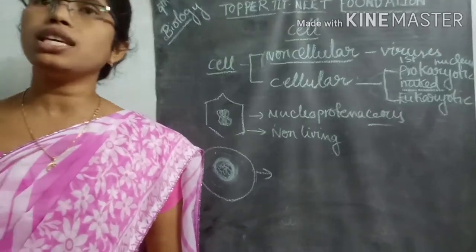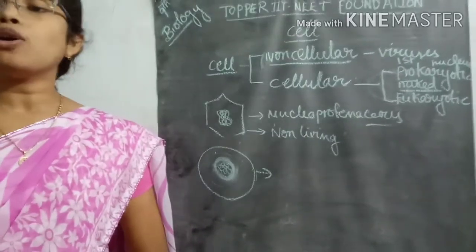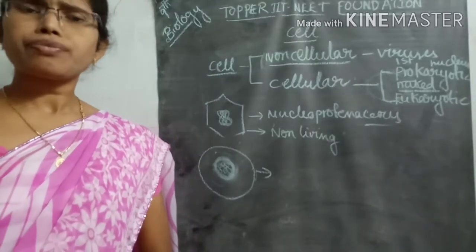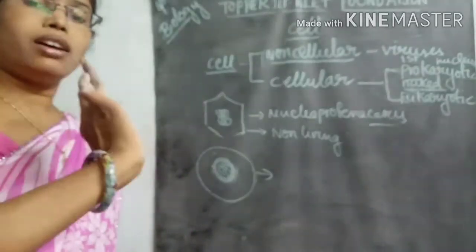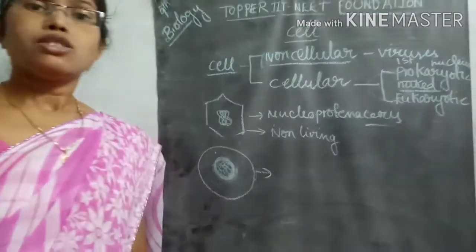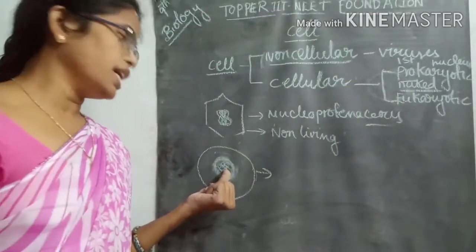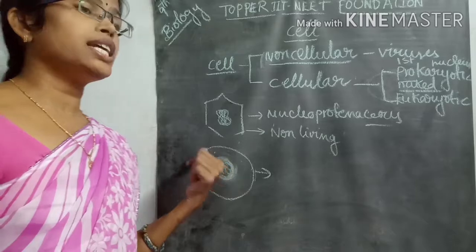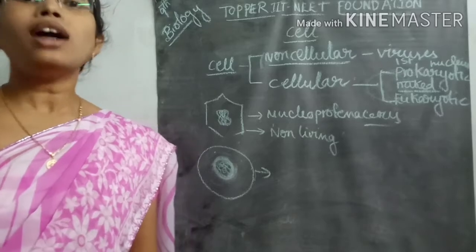For example, you can see the bacteria or blue-green algae and some mycoplasma-like organisms, some spirochetes, Rickettsia. All these cells are prokaryotic in nature. Prokaryotic means that inside the cell membrane the genetic material is present without a nuclear membrane. The genetic material is not surrounded by a nuclear membrane; the nuclear membrane is absent.